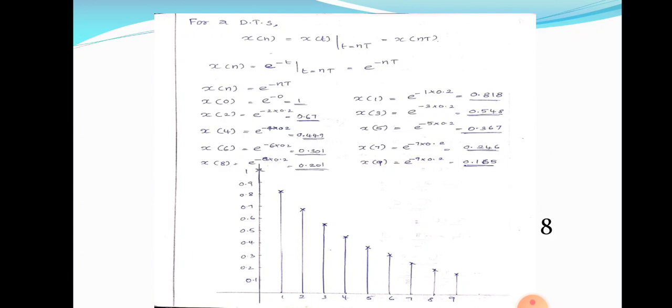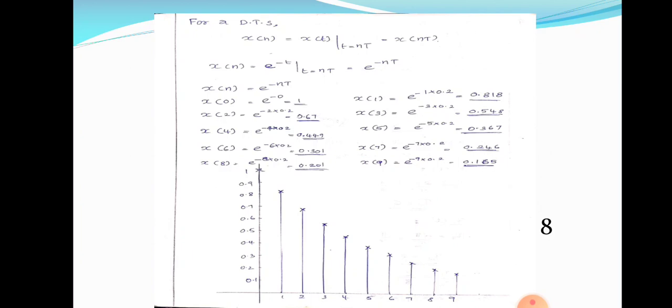What about other classifications? These classifications are based on so many other criteria, so many other factors. The different classifications of signals are continuous time signal and discrete time signal, periodic and non-periodic signal, causal and non-causal signal, deterministic and non-deterministic signal, energy signal and power signal, etc. So these classifications are based on some important factors. The other classification is the broad classification. We can broadly classify the signal as one-dimensional signal and multi-dimensional signal. Then the next classification is classification of signals based on some important criteria or important factors.